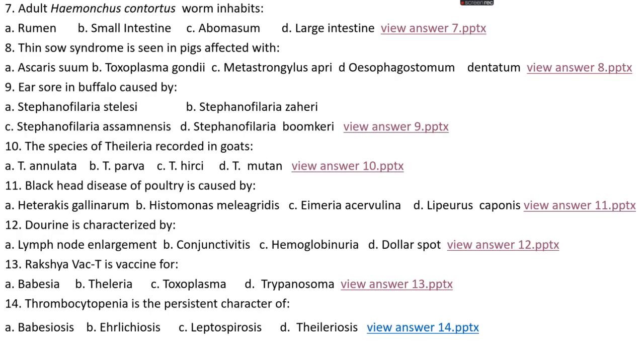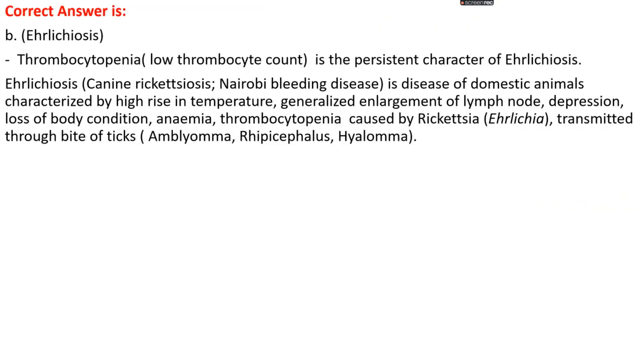Okay. Question number 14. Thrombocytopenia is the persistent character of: option A, babesiosis; option B, ehrlichiosis; option C, leptospirosis; option D, theileriosis. The right answer is option B, that is ehrlichiosis. Thrombocytopenia, which is a low thrombocyte count, is a persistent character of ehrlichiosis.